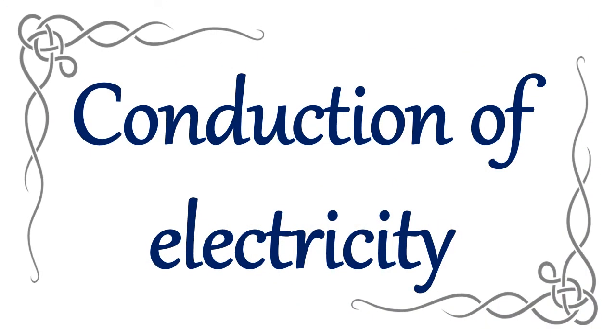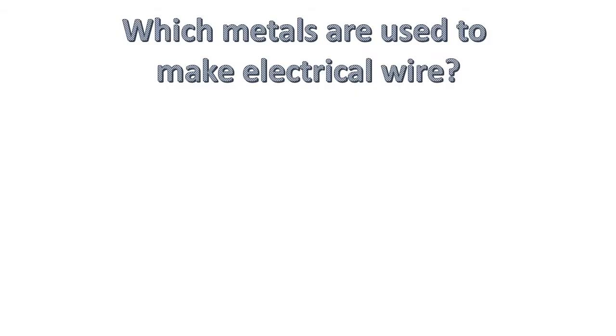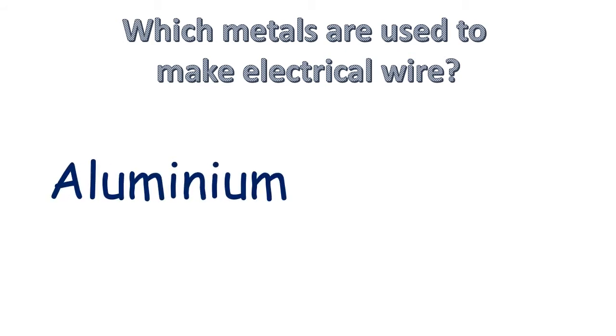Conduction of electricity. Which metals are used to make electrical wires? Think, students. We have aluminium, copper, and many others. So aluminium and copper are good conductors of electricity, which means electricity can flow through these wires.